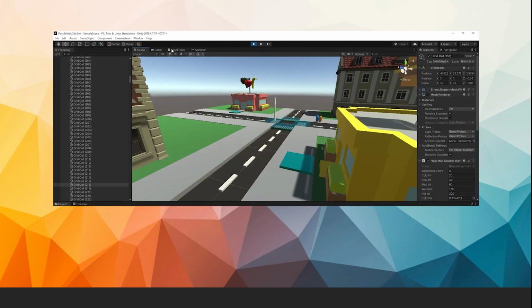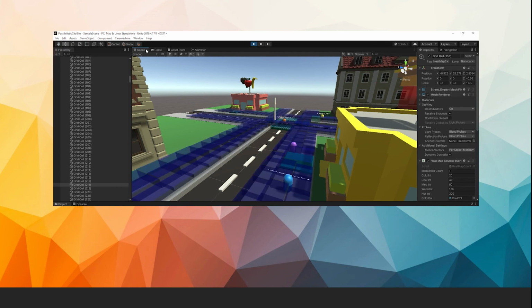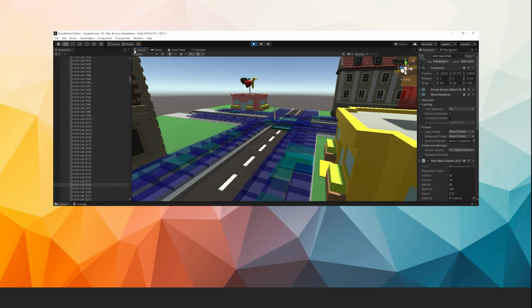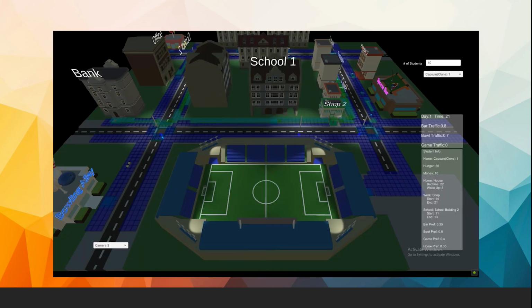While this heat map serves as a great tool in understanding the daily lives of these AI agents, I found that some understanding was skewed based on relying solely on the color of the cell. At some point, even if I use some formulaic gradient for the material of the cells, as the interaction count increases, the colors all become the same. My solution to this was to also increase the Y scale of the cell by a constant for each interaction. This way, while the heat map shows a lot of traffic at both the bowling alley and bar, I can easily identify which one received more.